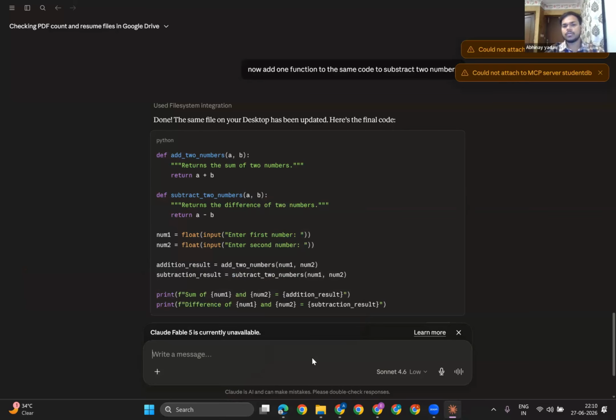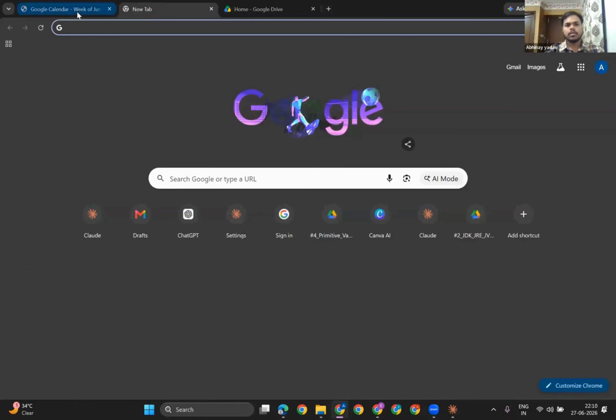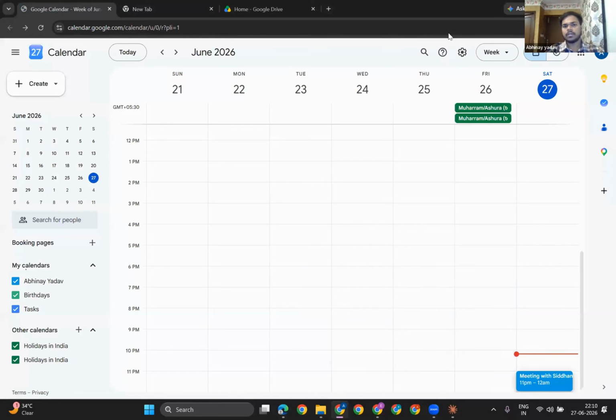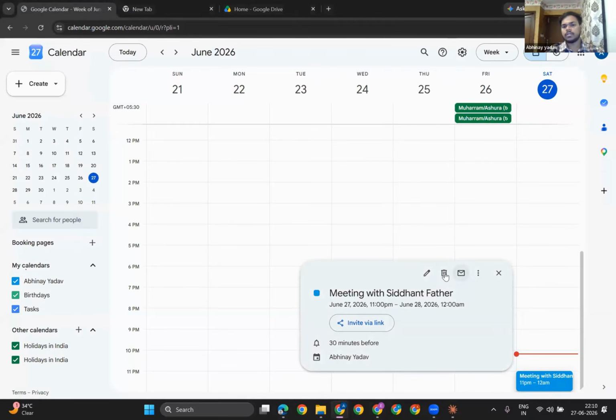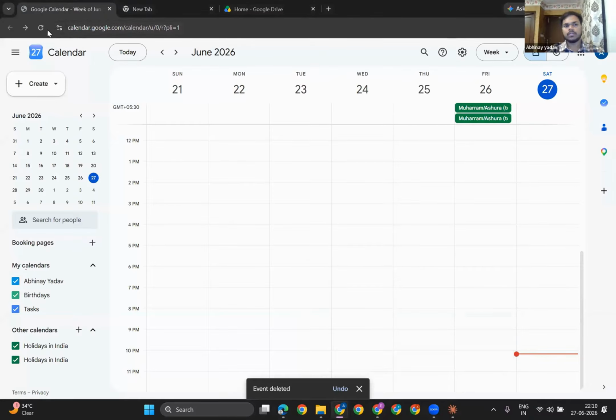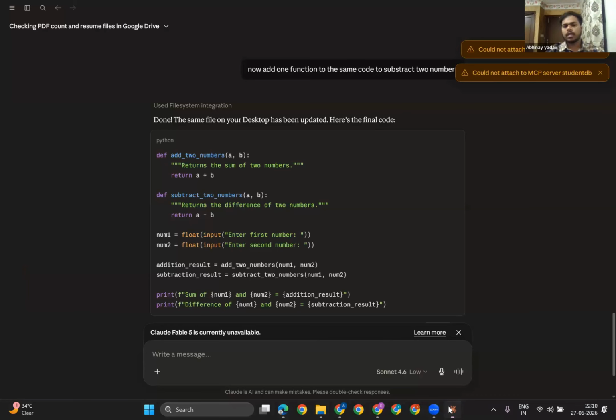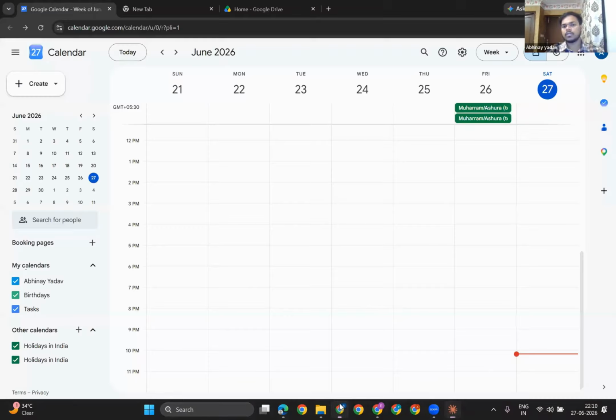Let me show you. This is my Google Calendar. I just created one meeting, and I want to delete this one. As you can see, I don't have any meetings so far for today. Now I want to create a meeting. Make sure that the Gmail you are using for this particular Claude Code is associated with the same Gmail ID. It should be the same.